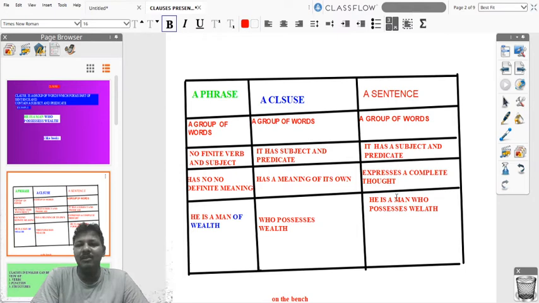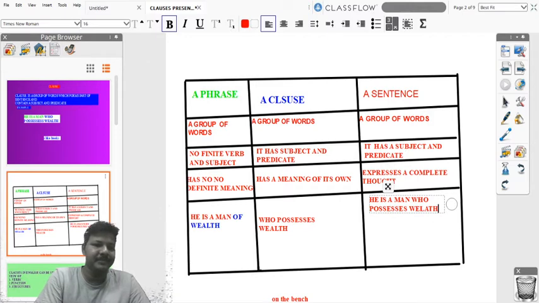And here is a large sentence: "He is a man who possesses wealth." Here "who possesses wealth" is a clause, a group of words, and it has subject and verb, friends. So now I hope you can make the difference between phrase, clause and sentence. So next we will move to the next slide, friends.